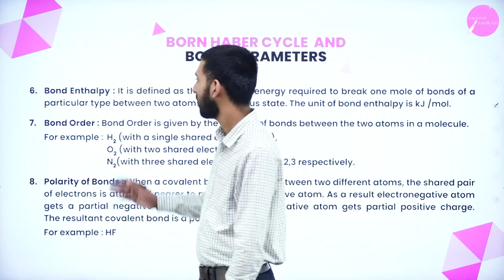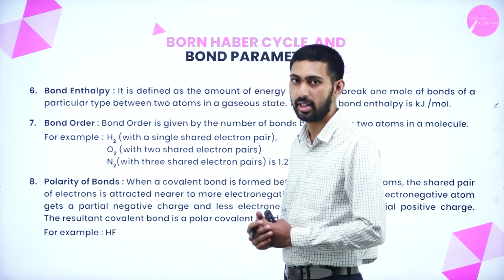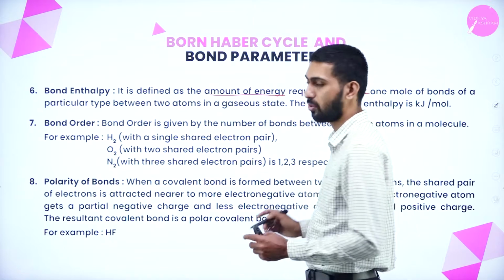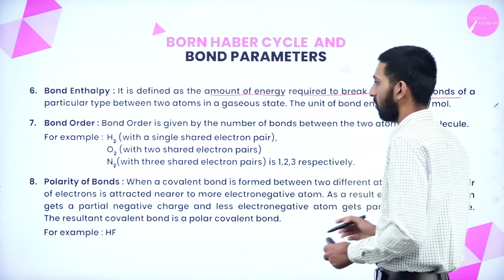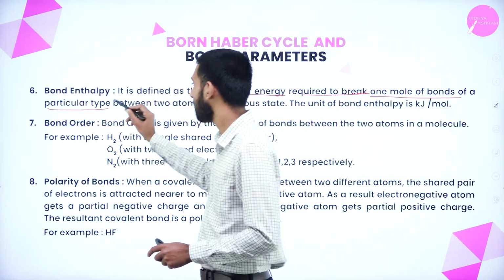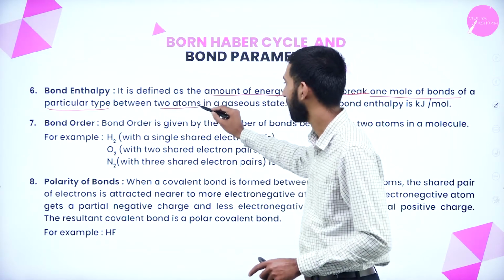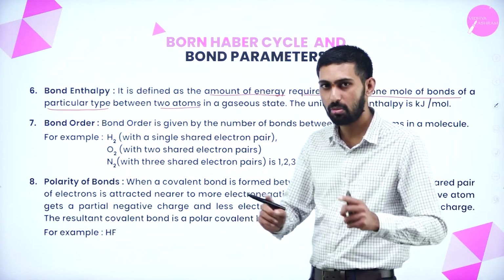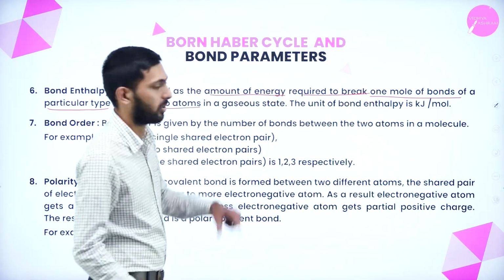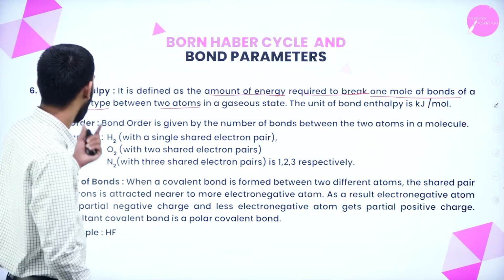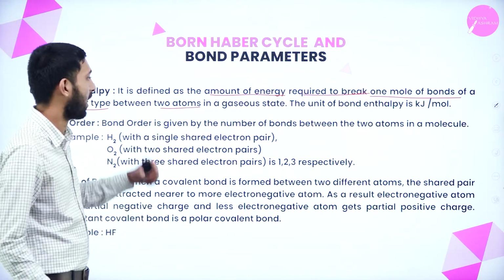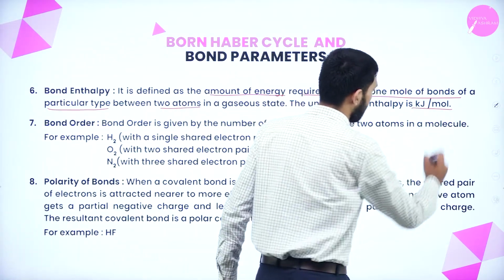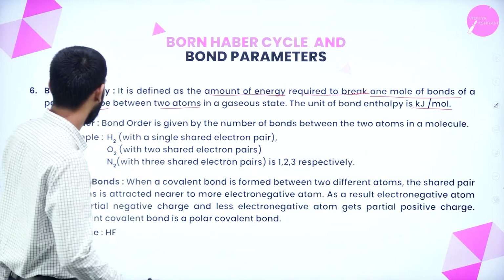Okay. Next thing is bond enthalpy. Bond enthalpy is defined as the amount of energy required to break 1 mole of bonds of a particular type between two atoms in the gaseous state. The unit of bond enthalpy is kilojoule per mole. Next thing is bond order.